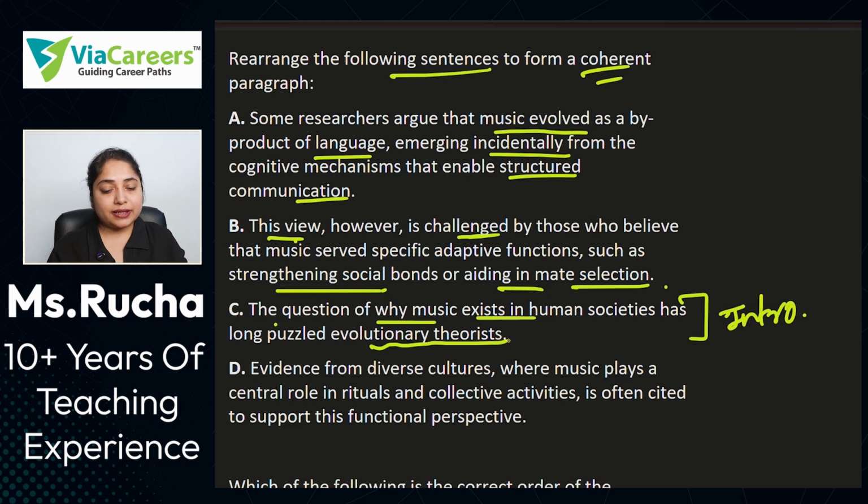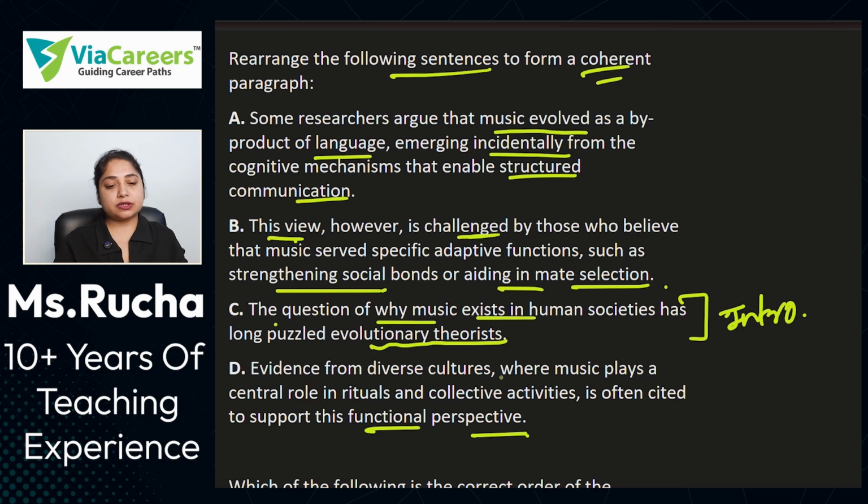Now, what can come after this, guys? Puzzled evolutionary theorist. We don't know. We will still check the D option and then decide how to rearrange it. Evidence from diverse cultures where music plays a central role in rituals and collective activities is often cited to support this functional perspective. What functional perspective are we talking about here?